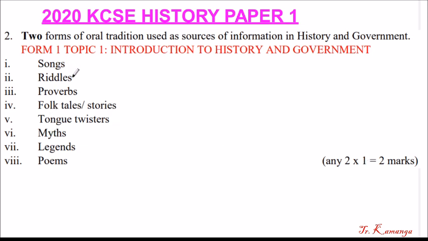So here we have songs, riddles, proverbs, folktales and stories, tongue twisters, myths, legends, and poems. So in the African setup, those are the days they didn't have radio, they didn't have TV, so they used this oral traditions method to pass information from one place to the other, or from one person to the other in the community. So if you pick any, for example, if you pick songs, poems, that's okay. Riddles, songs, that's okay.